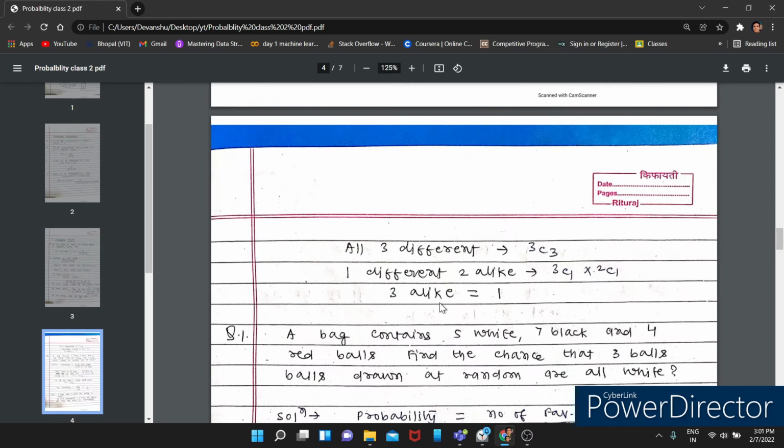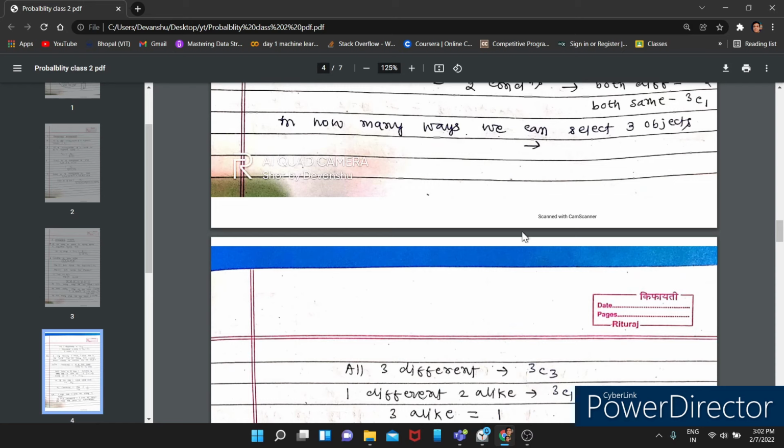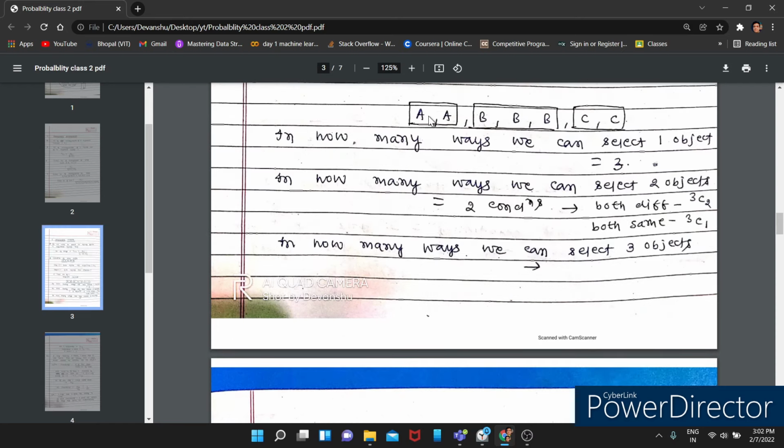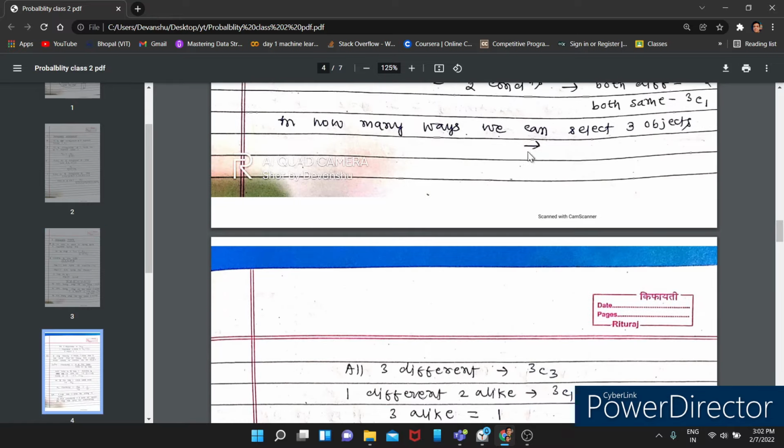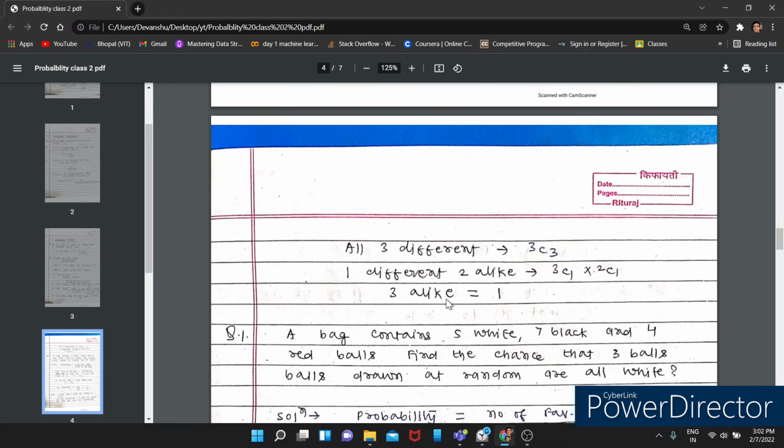So if you are selecting three alike objects, then only one way is possible, that is, only B can come, because A has two and C has two, but B is the only one which is repeated three times. So three alike objects is one way to select.